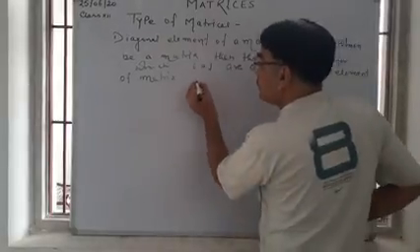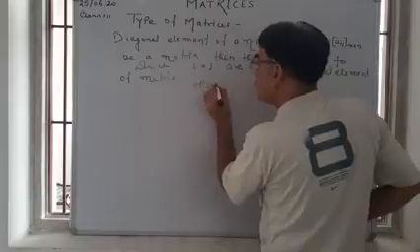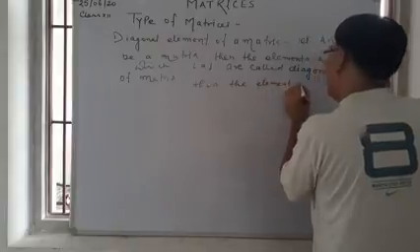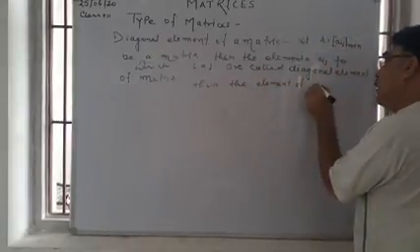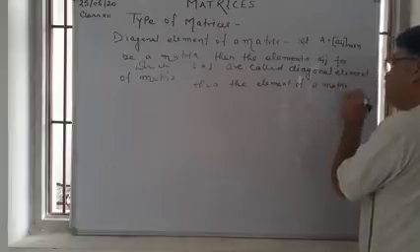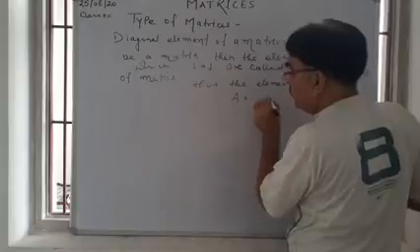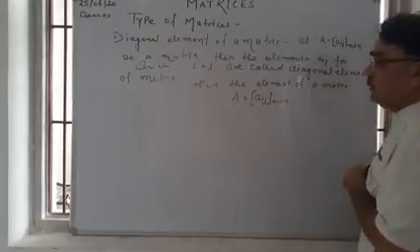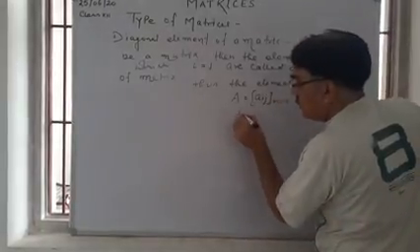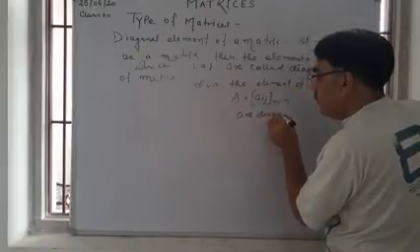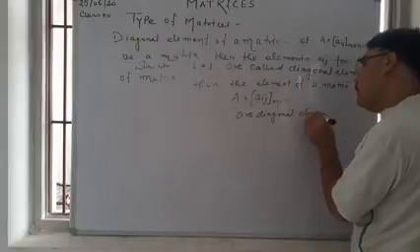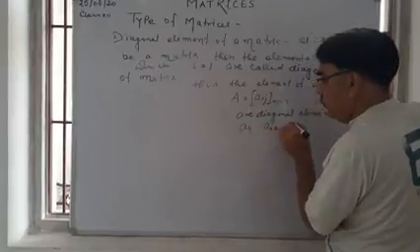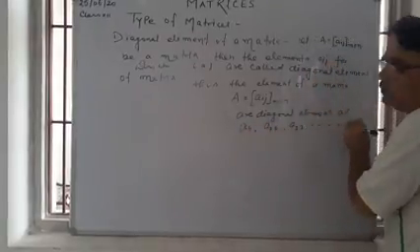Thus, the diagonal elements of a matrix A is equal to Aij, m cross n, are A11, A22, A33 and so on.